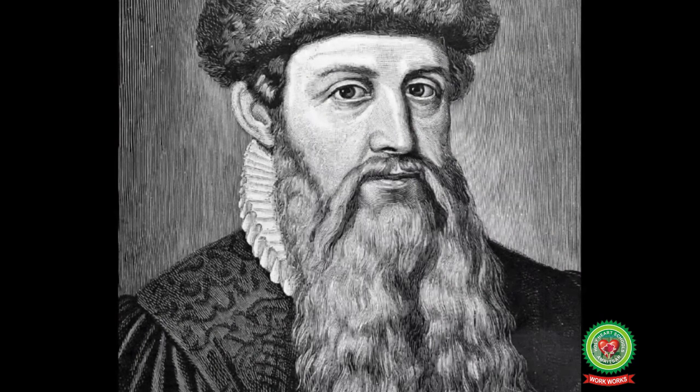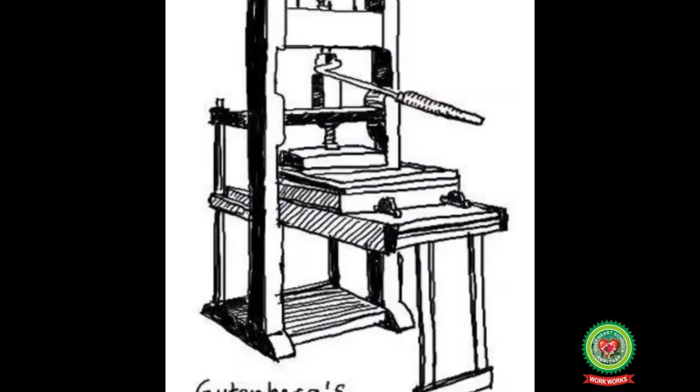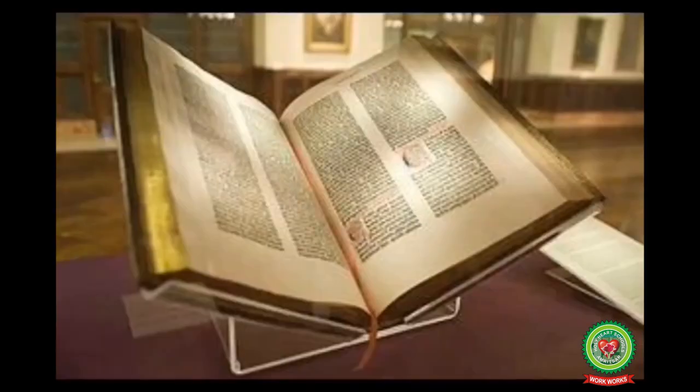In this picture, you can see John Gutenberg. Now, look at this picture. This picture is showing you the process of typesetting. The typesetting process results in text carefully being arranged in preparation for printing. Students, in this picture, you can see Gutenberg's press.